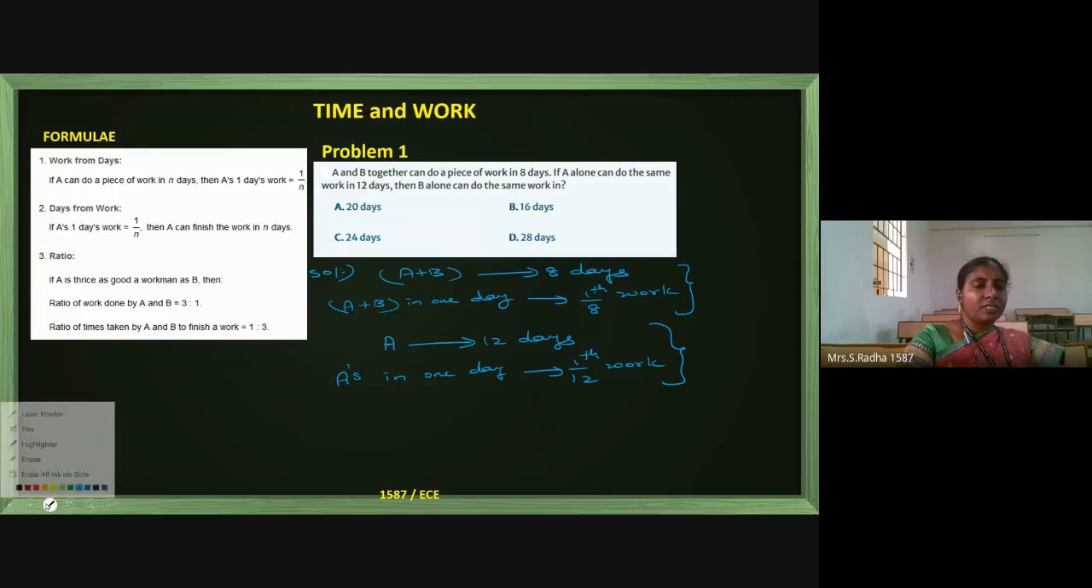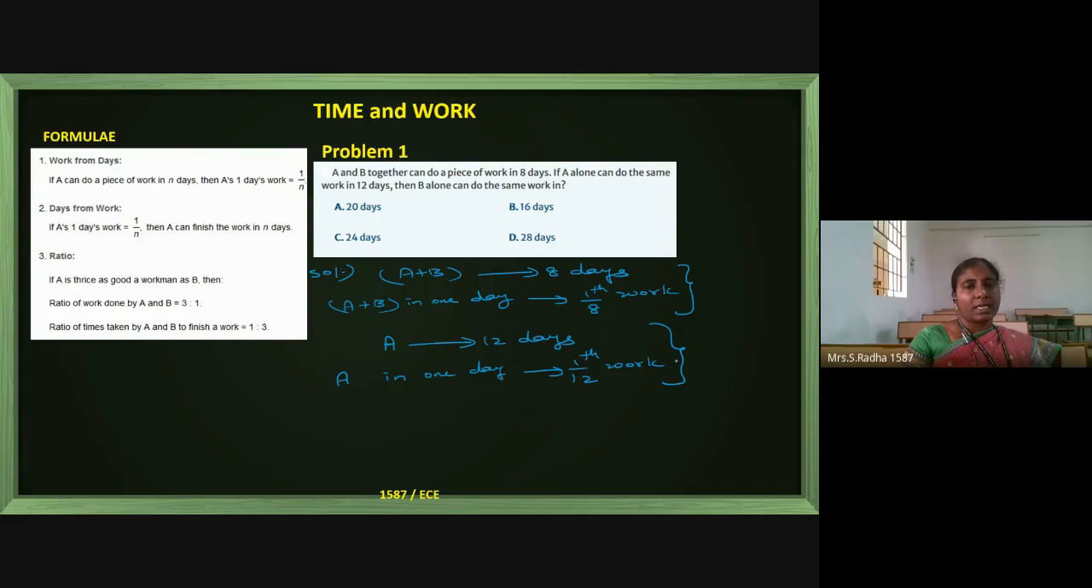We have gone with A plus B together, then we have gone with A alone. A alone in 1 day, how much of the work is completed. Now in the question they are asking B alone, how many days he can do the total work. Now this is the story of A plus B, first case, A alone, second case.